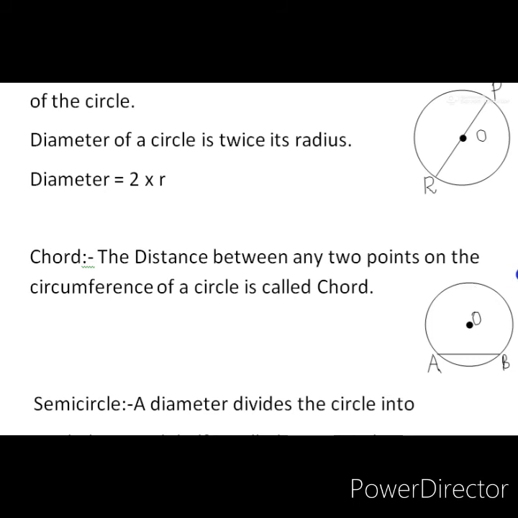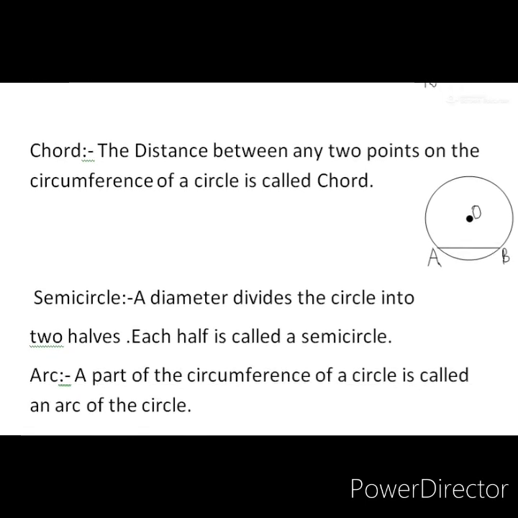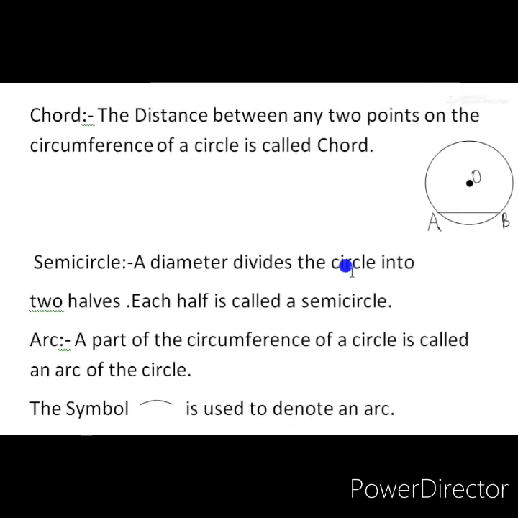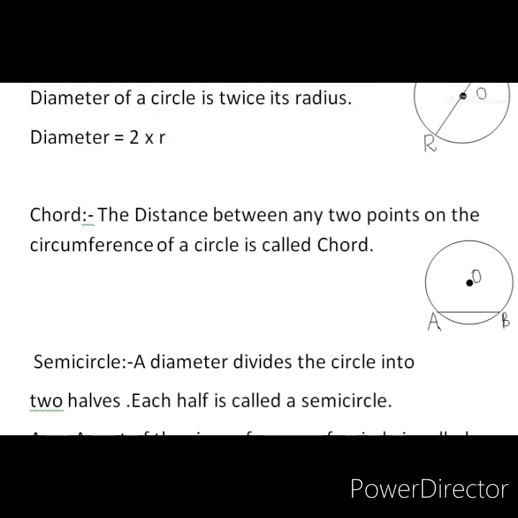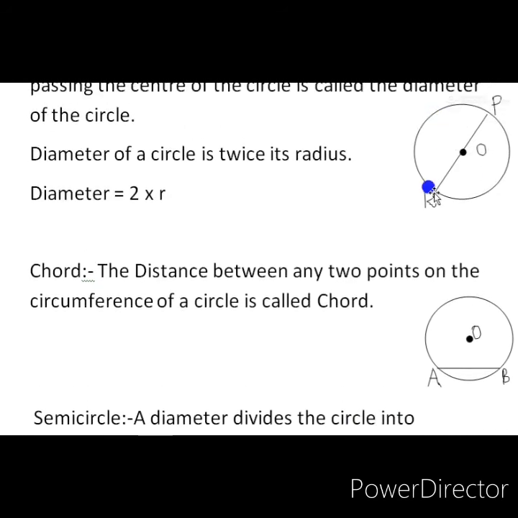Now next one is, what is a semicircle? A diameter divides the circle into 2 halves. When I explained about diameter, see this is the diameter, this diameter divides this circle into 2 halves. This is one half, this is another half. If we take one part, we can say that one is the semicircle. This part is a semicircle.